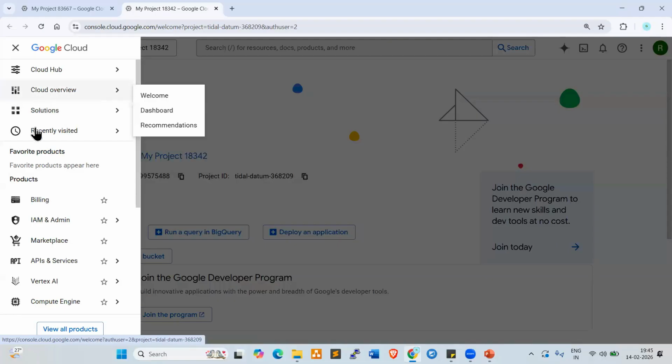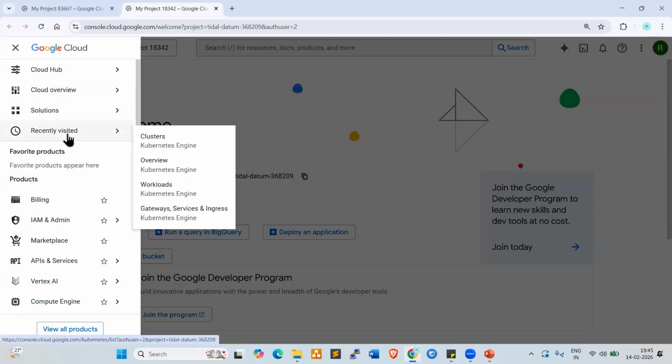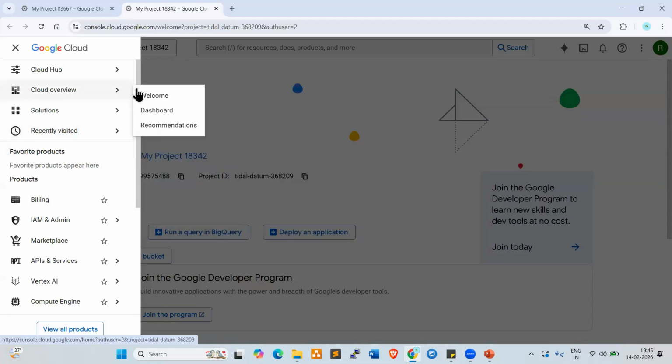So here, different solutions they are providing, right? Recently visited services. These are the recently visited services: clusters, Kubernetes engine, workloads, gateways. These are all recently visited services. Now scroll down here.